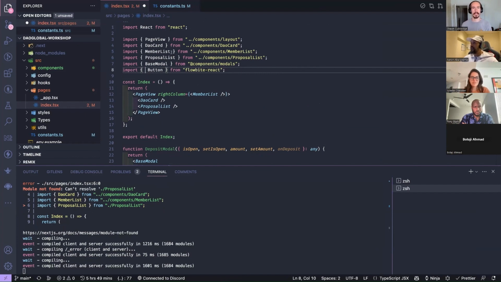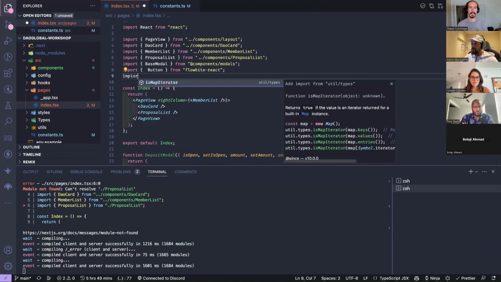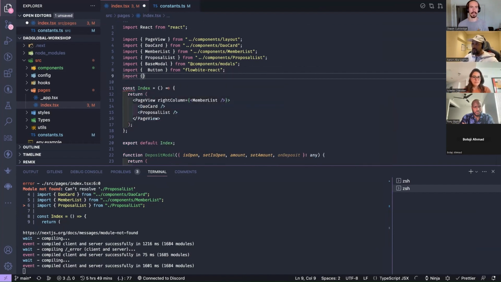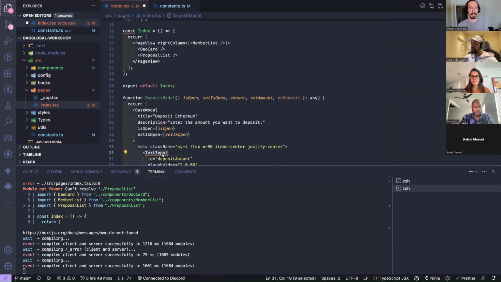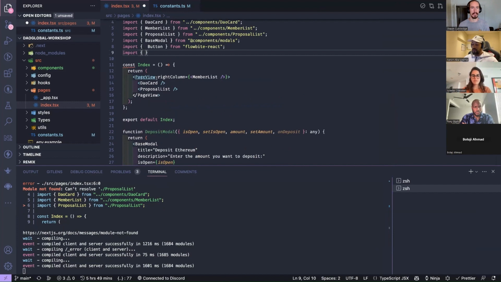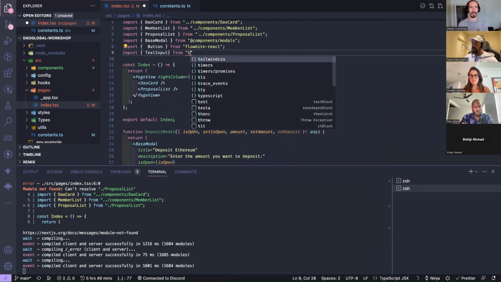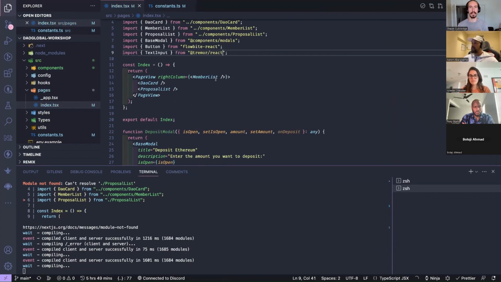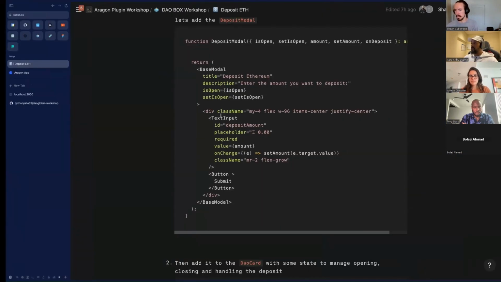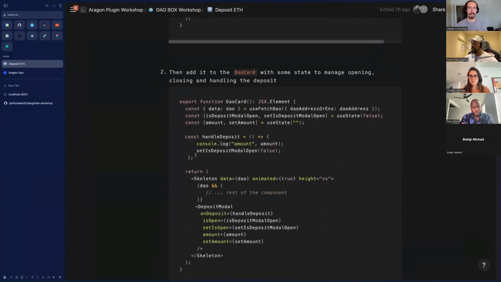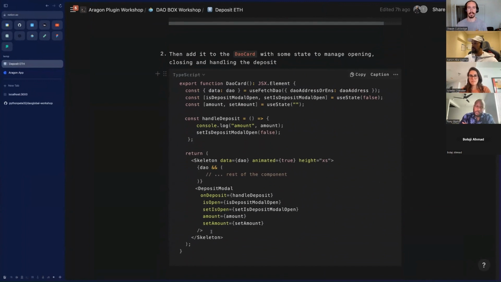This is from Tremor, so I'm going to import this. Oops, sorry, text input, from Tremor, I think. There we go. And we've got that in. We're going to add it to the DAO card, right at the bottom.